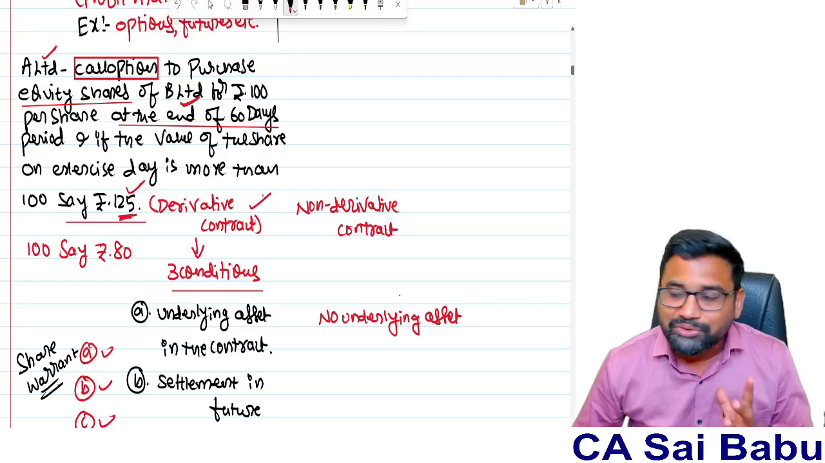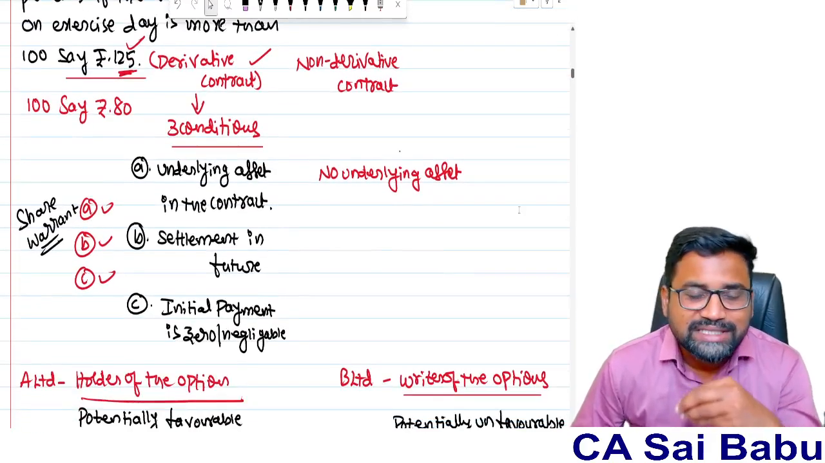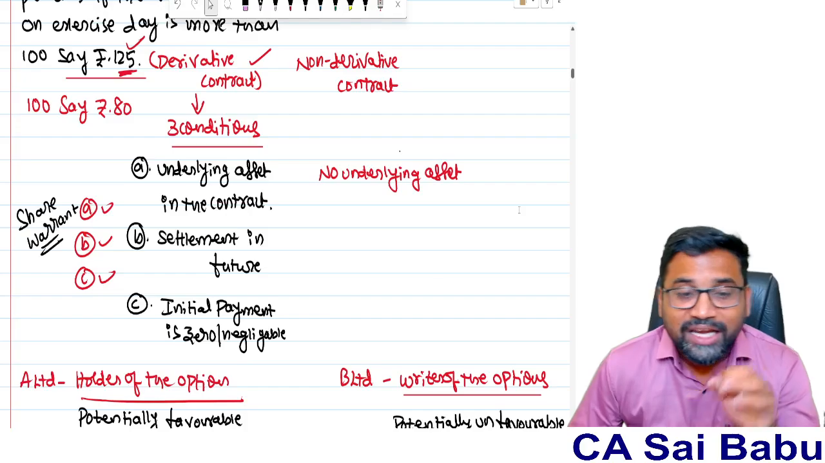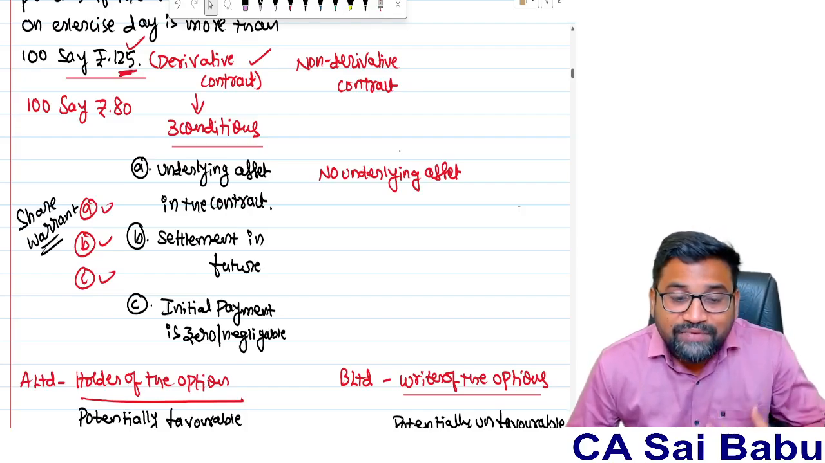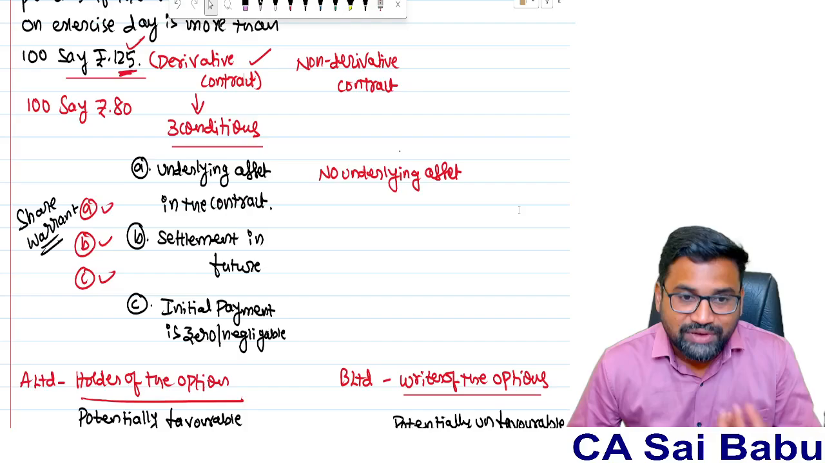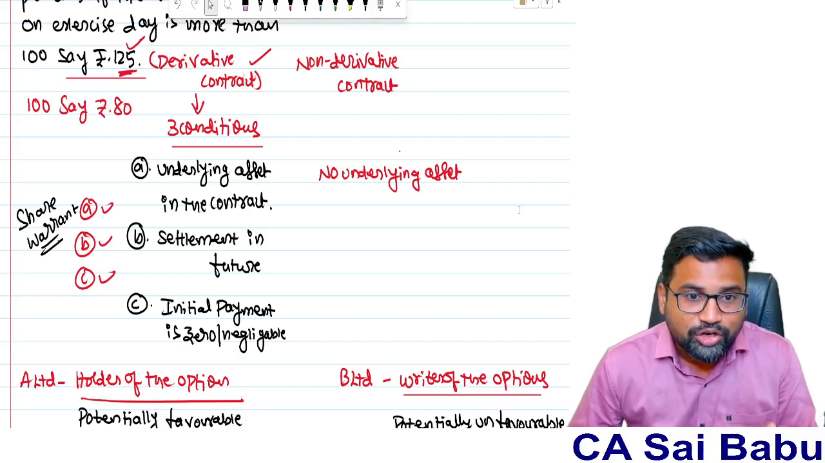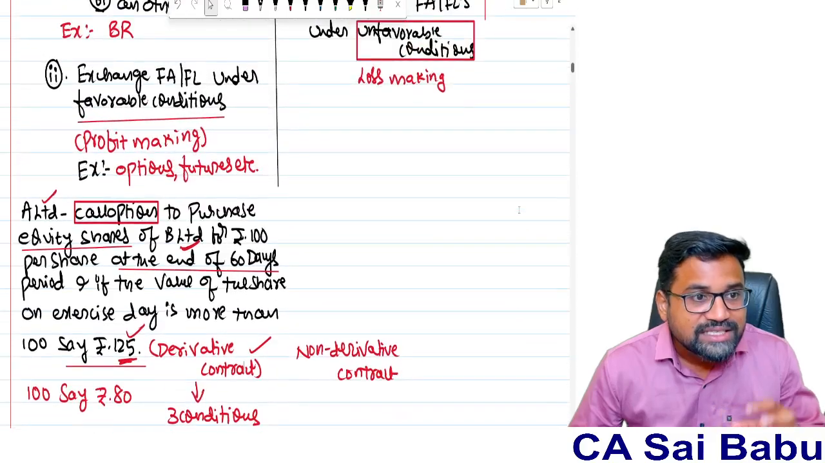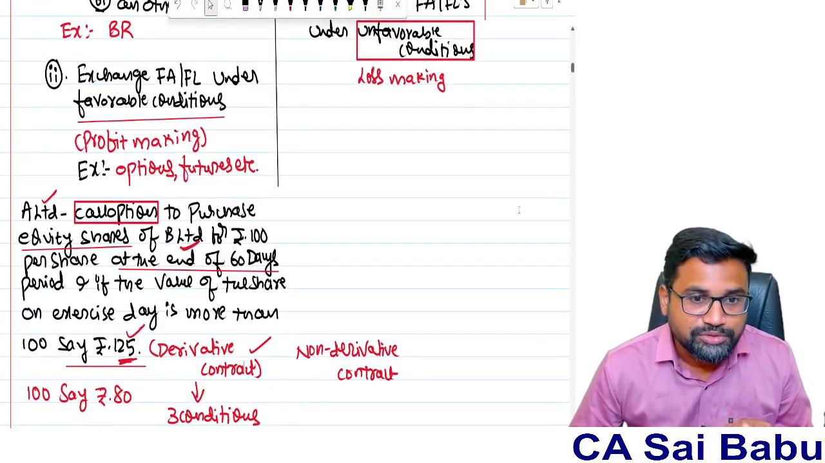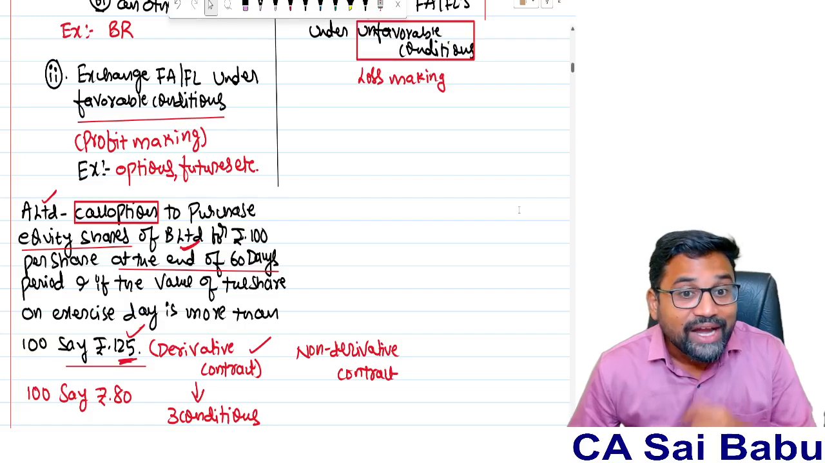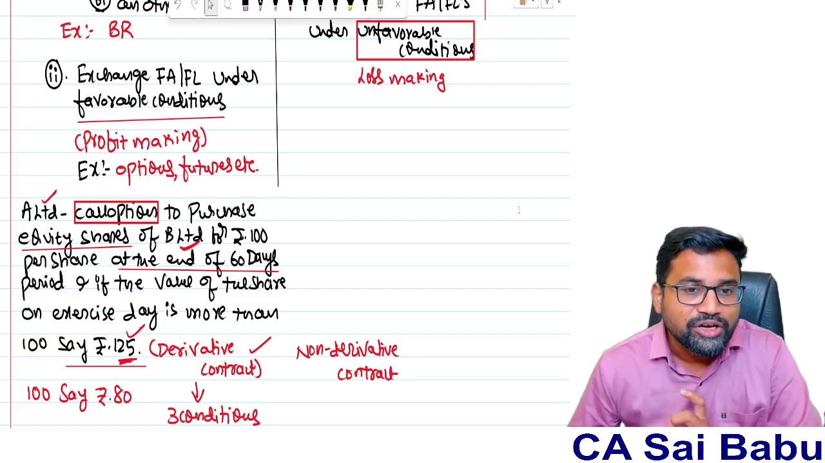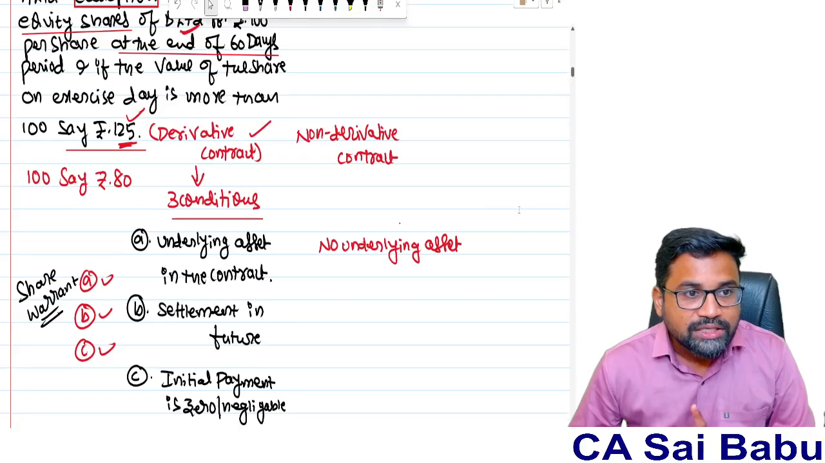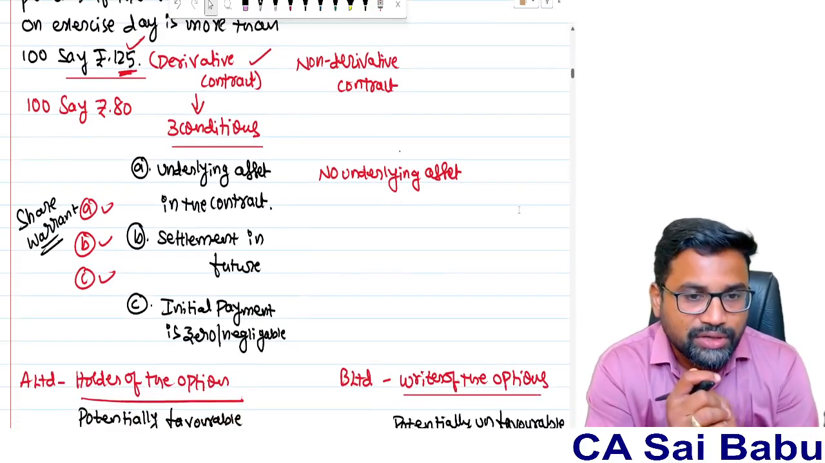Basically, if any enterprise has entered a derivative contract, and under the derivative contract there are potentially favorable conditions for me as the holder of that option, then I can treat it as my financial asset. In this case, A Limited is called the holder of the option. B Limited is called the writer of the option. Both of them entered into a contract. So, sir, what is a derivative contract?